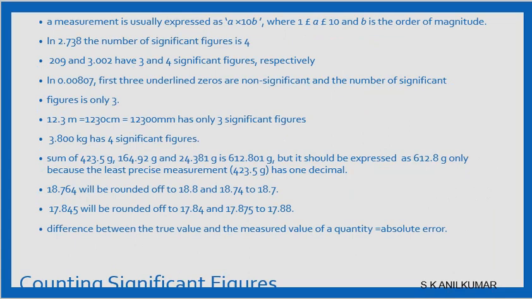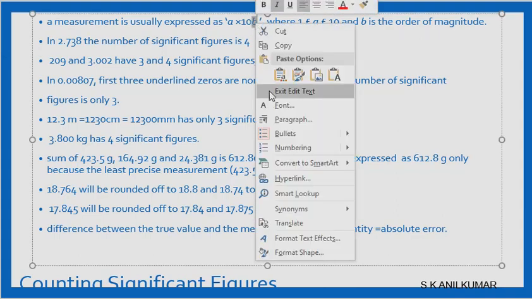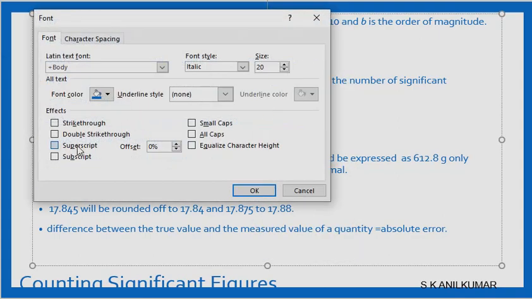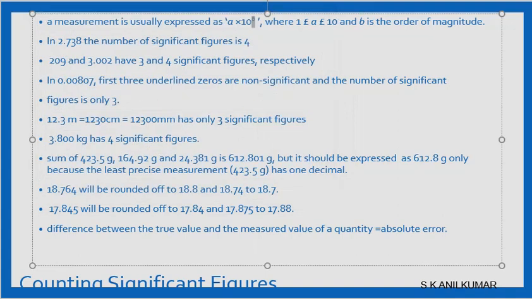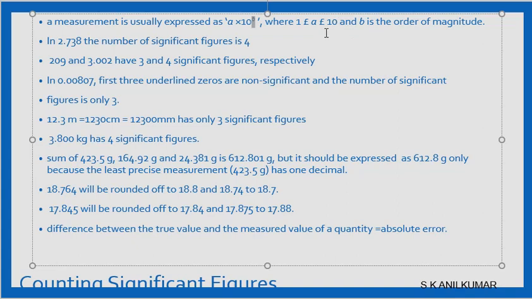Now when we are measuring, we will have significant figures and non-significant figures. Significant figure is the number of digits up to which we are very sure of the value, of the magnitude of the measurement. A measurement is usually expressed as A into 10 power B, so that we know what we are talking about, where 10 is the power to which B is raised.